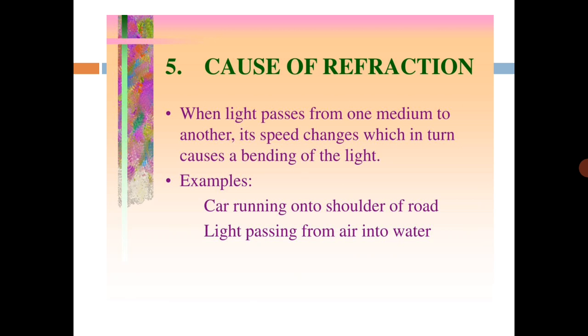Next are the causes of refraction. As we have discussed earlier, when light passes from one medium to another, its speed changes, which in turn causes a bending of light. Examples: a car running onto the shoulder of the road is an example of refraction, and light passing from air into water, from a rare medium to a denser medium. So what is the main cause of refraction? The speed changes when it moves into different media.